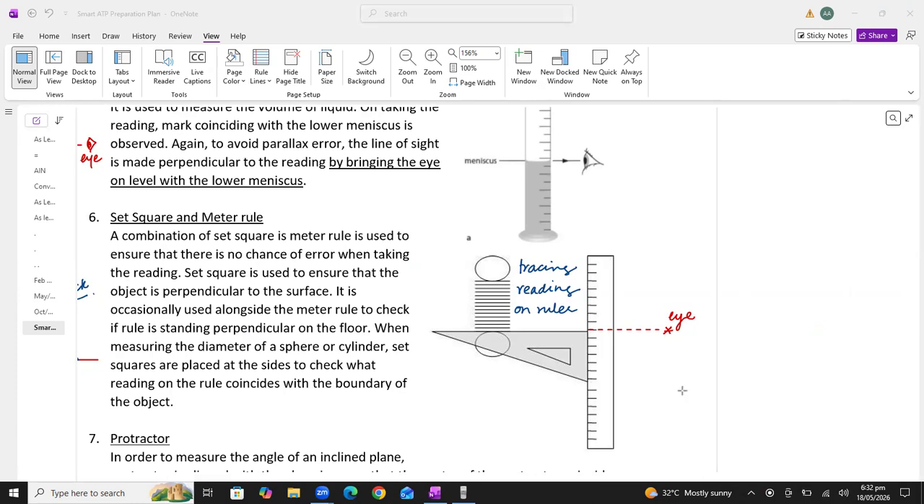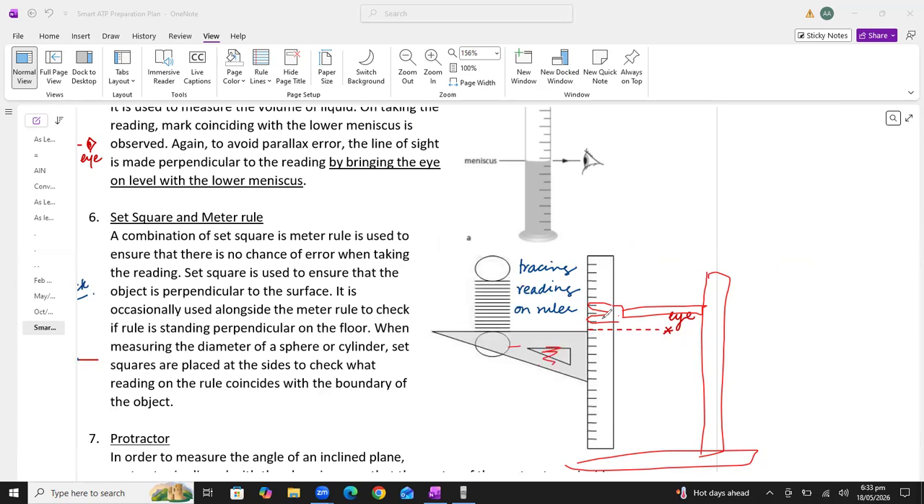The problem is that suppose the student has fixed this meter rule with the help of a clamp. All right, the student has fixed this meter rule with the help of the clamp. But it might be possible that in tightening this clamp, the student has tilted the clamp. So I want to ensure that the meter rule is properly vertical or not. Because if the meter rule is not vertical, we will not get the accurate reading. So how will we check whether the meter rule is vertical or not? Again, you have to write the answer. We will use the set squares to check whether the meter rule is vertical or not.